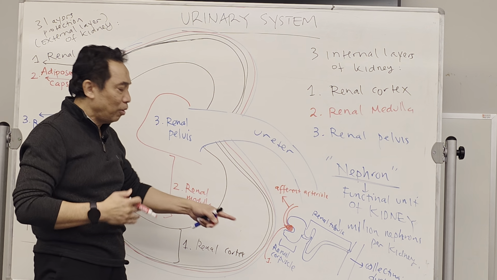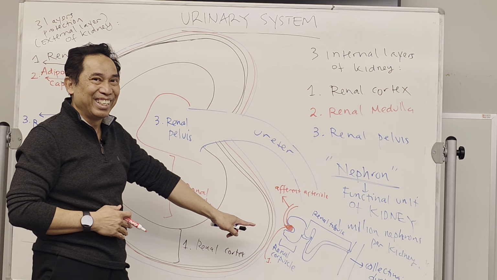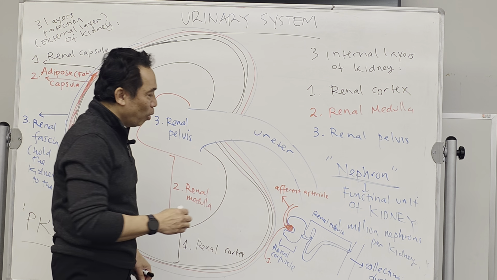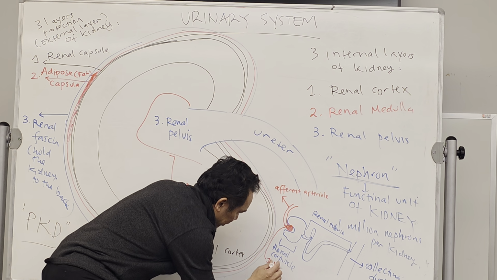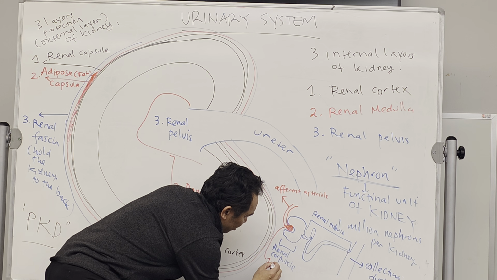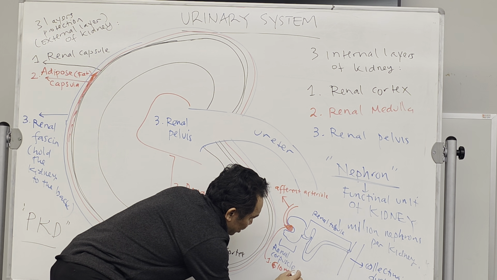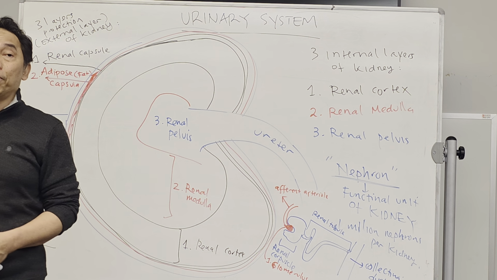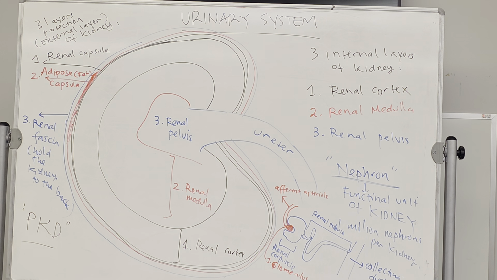That's going to be part of the renal corpuscle. So the renal corpuscle actually has two parts. One part is called the glomerulus, which is basically capillaries, blood vessels.